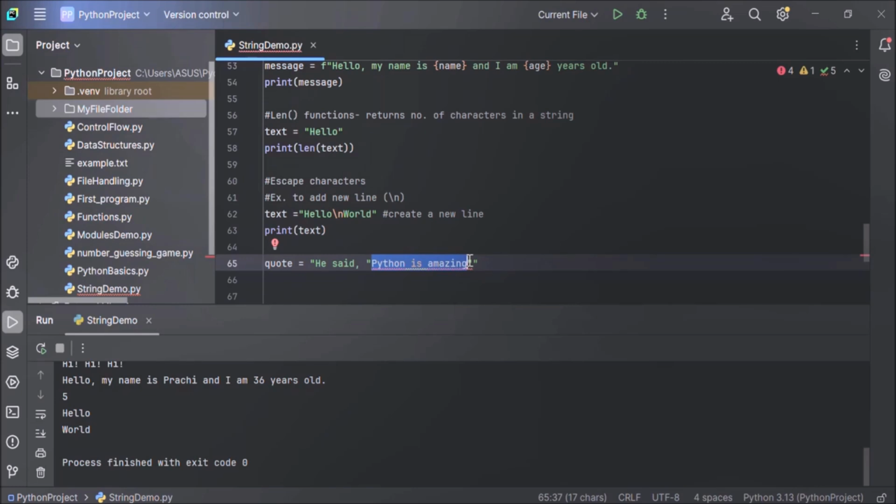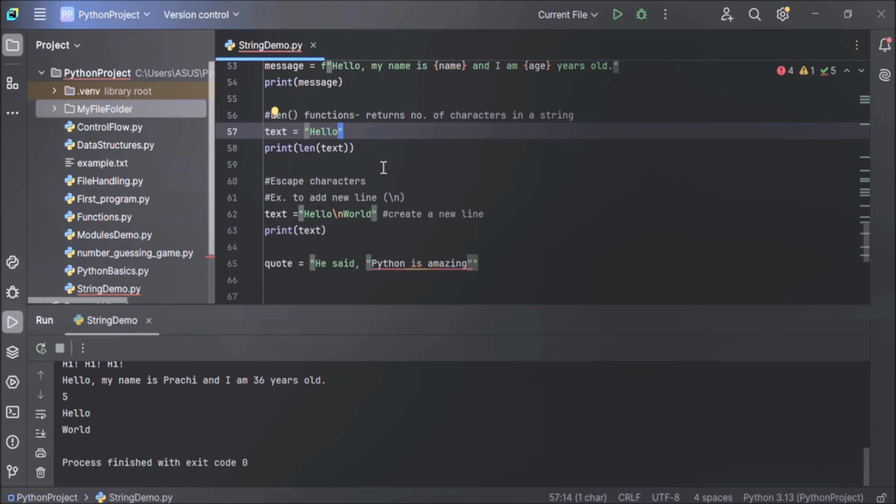No, we cannot. Why? Because in Python, the string starts and ends with double quotes. You can see here, hello. It is starting with a double quote and ending with a double quote. So in Python, the string starts with and ends with double quotes.